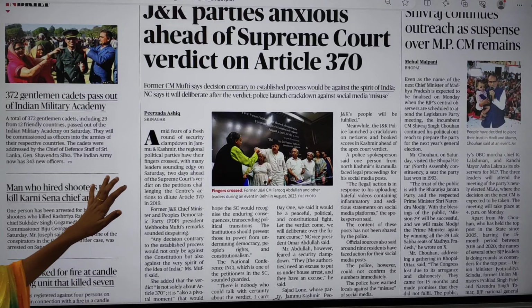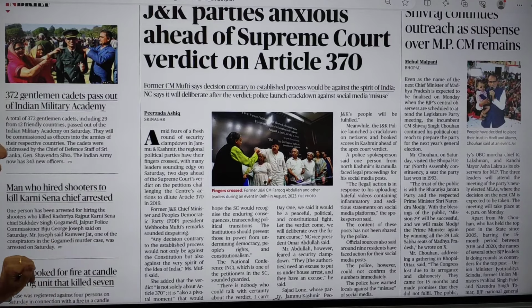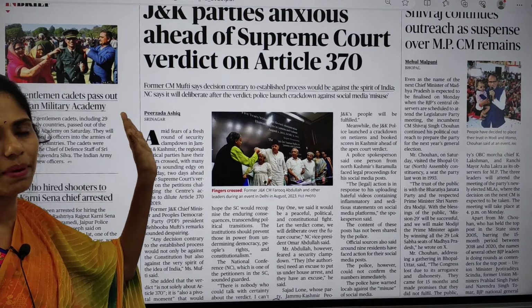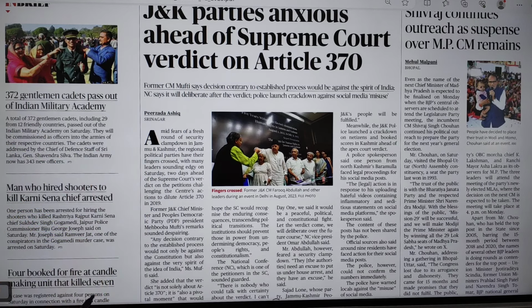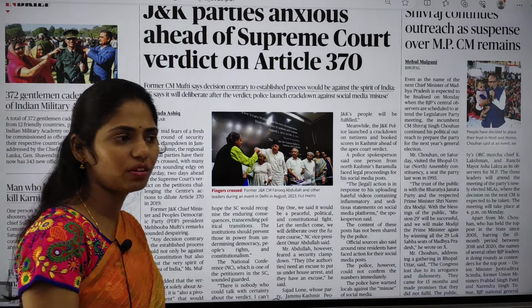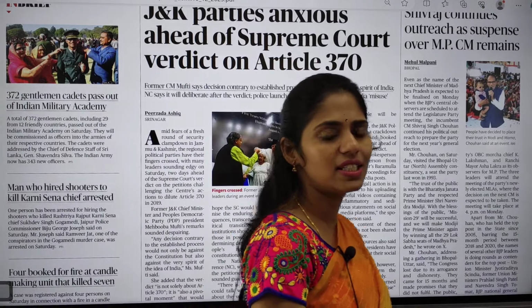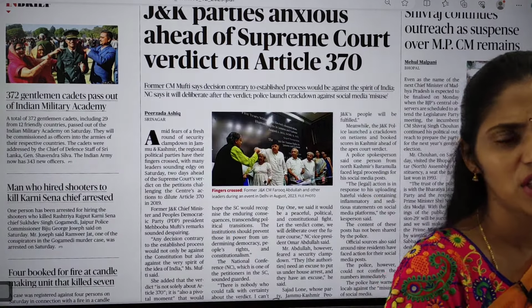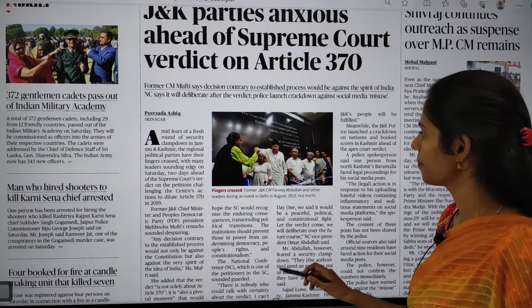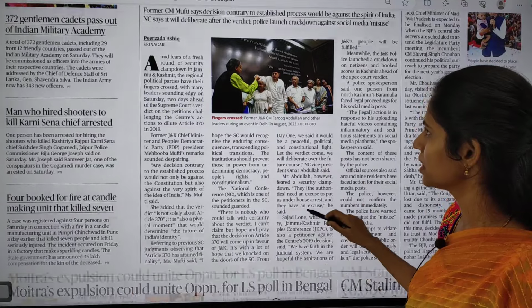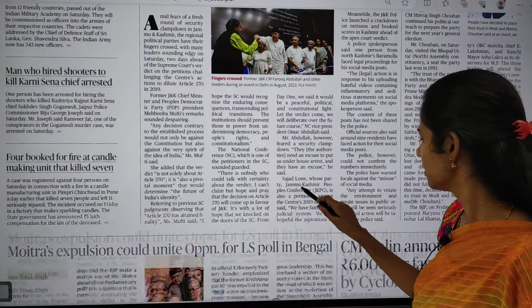Yes, here there is one article regarding Article 370. Jammu and Kashmir parties anxious ahead of Supreme Court verdict on Article 370. We have to wait and see what the Supreme Court judgment will be, whether it says that the abrogation of Article 370 and Article 35A is constitutional or not. We have to wait and see what the judgment of the Supreme Court will be.